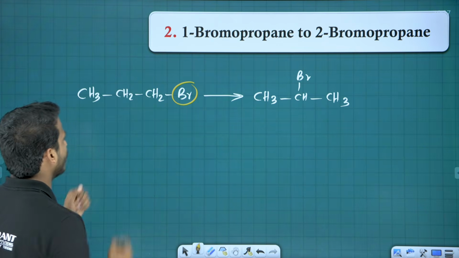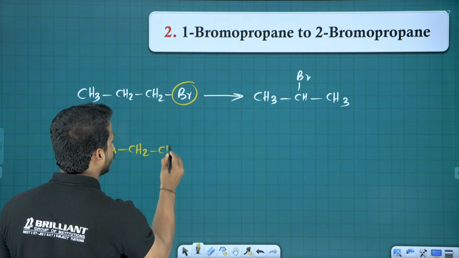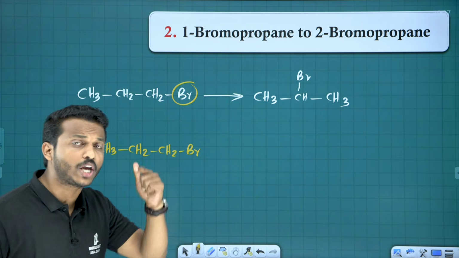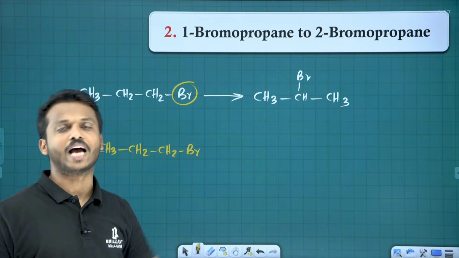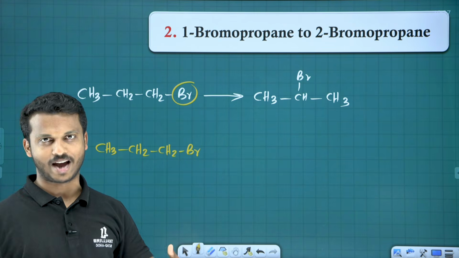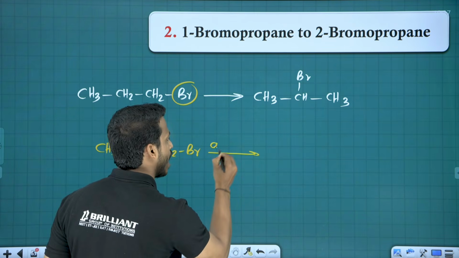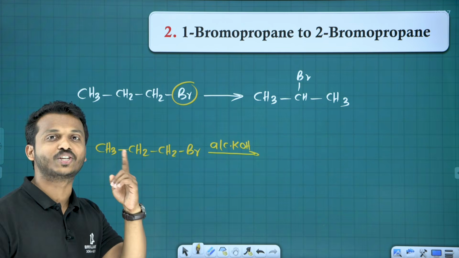Ready? So how to convert? Let me take the compound CH3, CH2, CH2Br. This is our 1-bromopropane. If you want to change the position of any halogen, first completely remove the halogen. Later, we can bring it back. So how can you remove this Br? We can remove Br by alcoholic KOH. That's nothing but our beta elimination reaction.